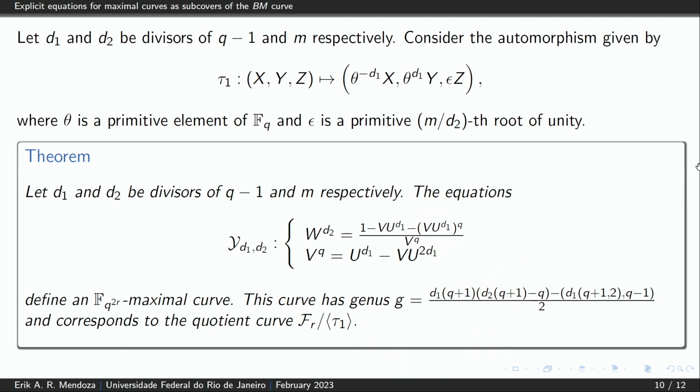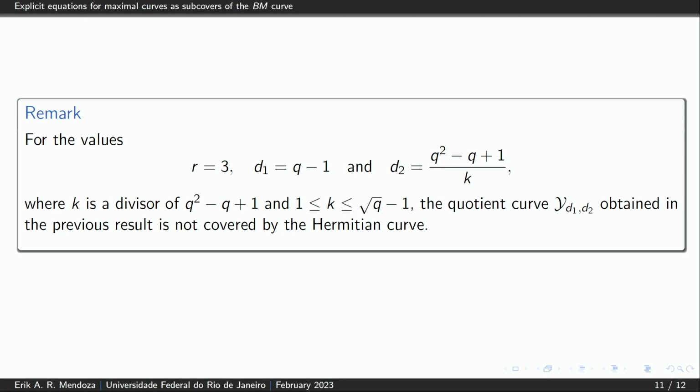And finally, as a consequence of this theorem, we obtain new examples of maximal curves not covered by the Hermitian curve. In fact, for example, for r equal to 3, D1 equal to q minus 1, and D2 equal to this quotient, where k is in this interval, okay? The quotient curve obtained in the previous result is not covered by the Hermitian curve.